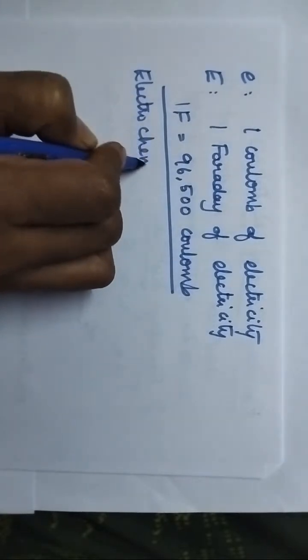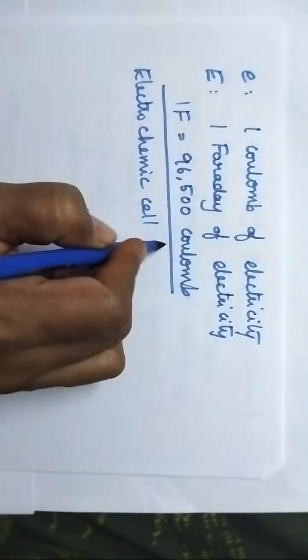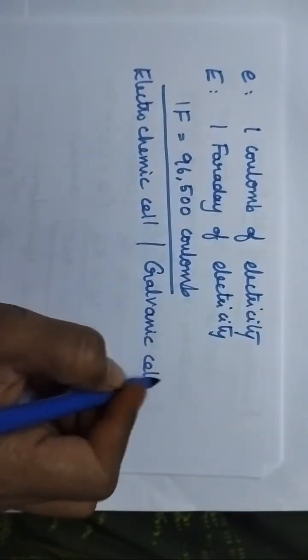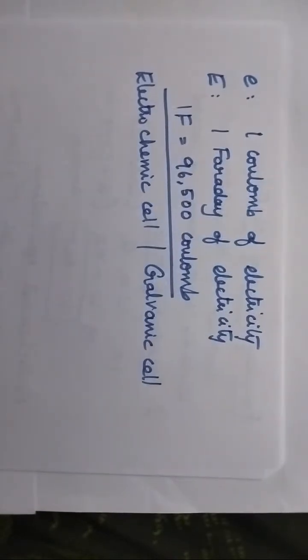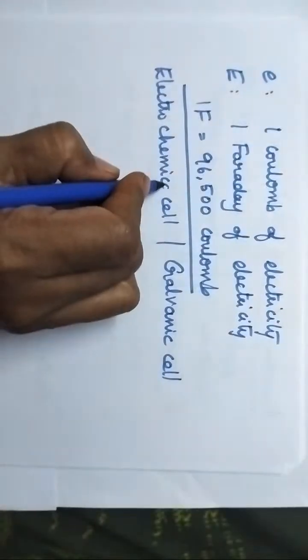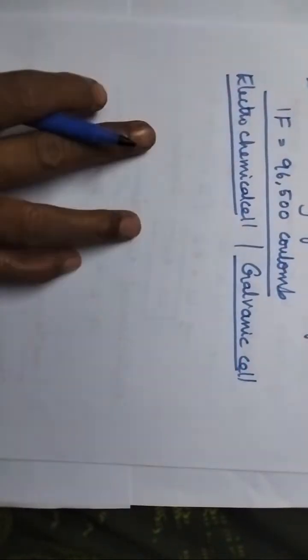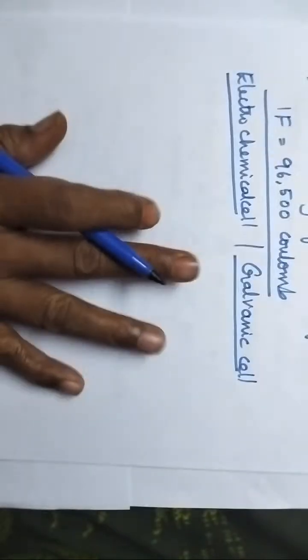Now it's the time to discuss in detail the electrochemical cell. Now tell me, what is the importance of electrochemical cell or galvanic cell?